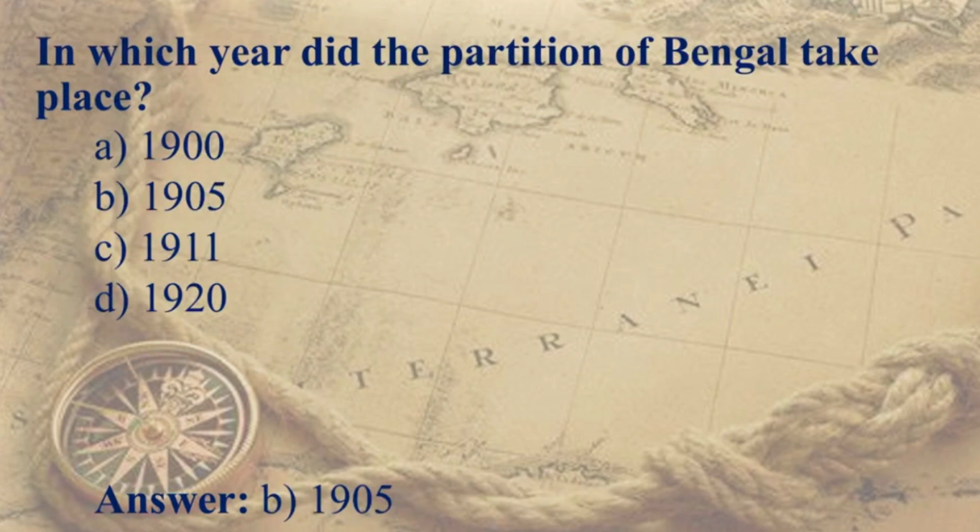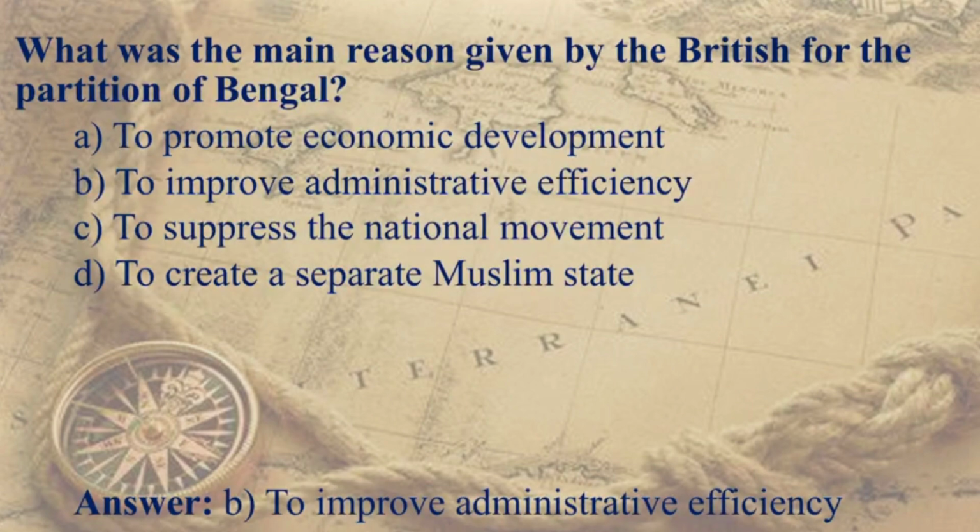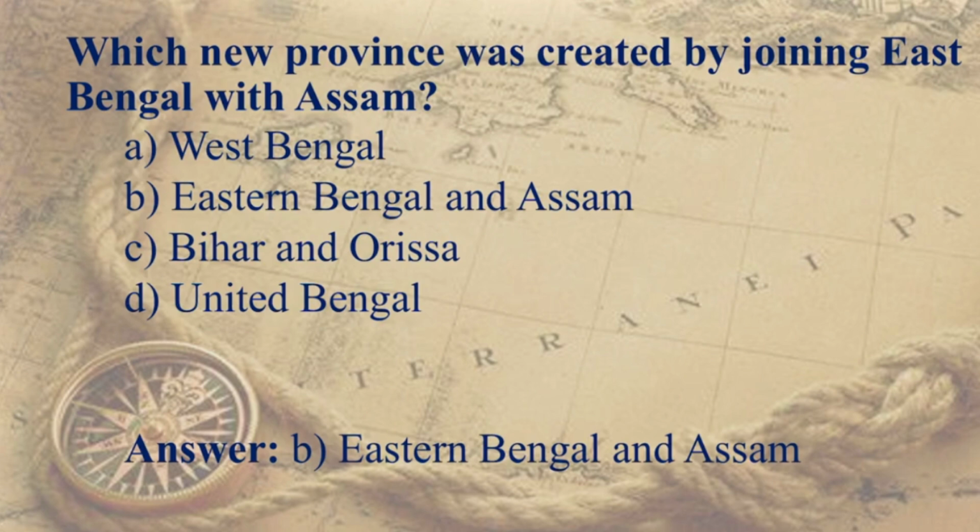In which year did the partition of Bengal take place? Again, straightforward, direct from the book, 1905. What was the main reason behind the British for the partition of Bengal? Among all the options, the answer is to improve administrative efficiency. Which new province was created by joining East Bengal with Assam? The answer is East Bengal and Assam.